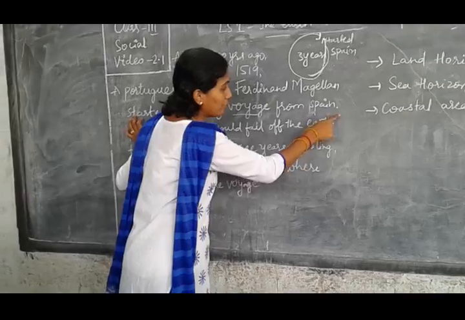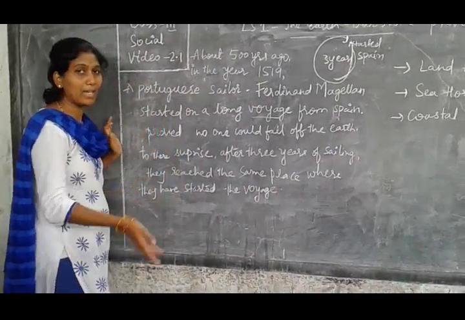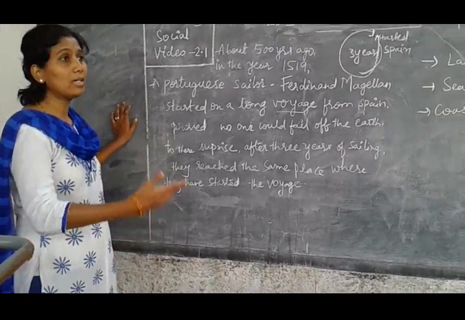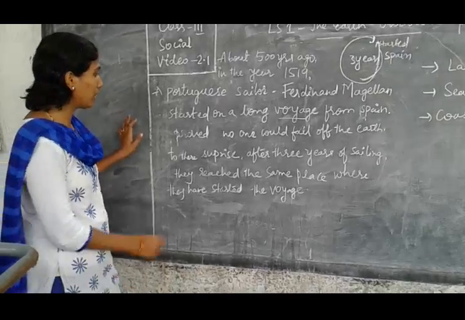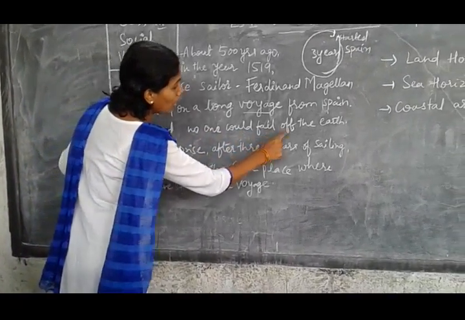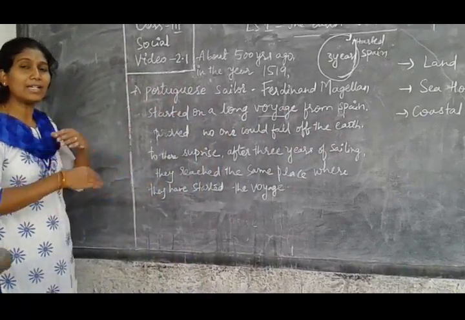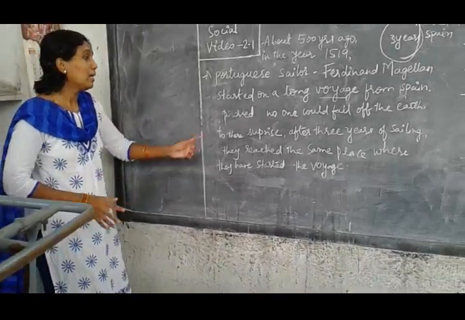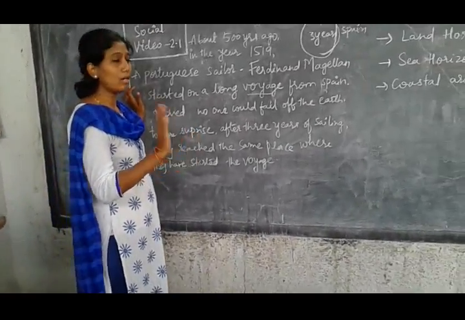He started from Spain, traveling to find out how the Earth is covered. So he proved that no one could fall off the Earth.